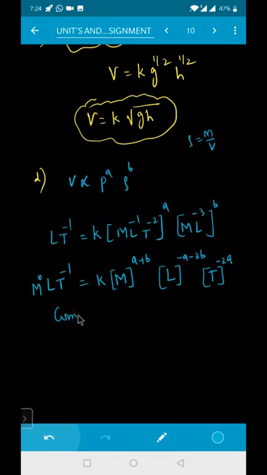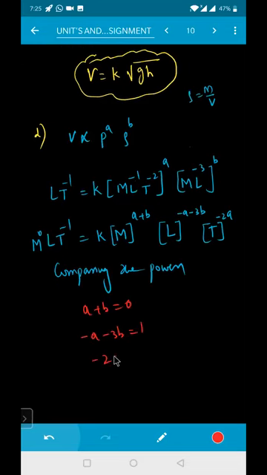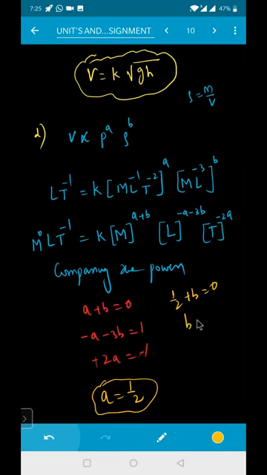Comparing the powers on the RHS: A plus B equals 0. Minus A minus 3B equals 1, the power of length. Then for time, minus 2A equals minus 1. So from this equation the minus gets cancelled, and A is 1 by 2. Substituting in the first equation, 1 by 2 plus B equals 0, so B is minus 1 by 2. So A is 1 by 2 and B is minus 1 by 2.